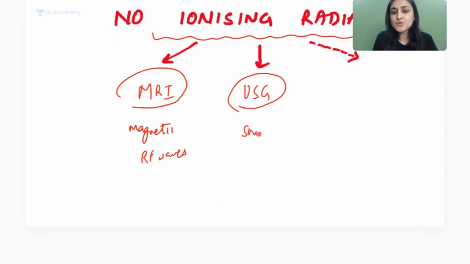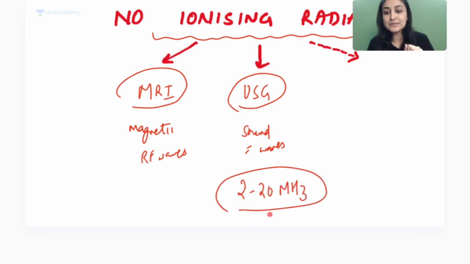Ultrasound uses what? It uses sound waves. Remember sound waves through which you are listening to me? Those sound waves, but not. Can you listen when ultrasound is happening? No. What is the frequency of these sound waves? It is 2 to 20 megahertz, right? So it's very, very high. It's not in the audible range. So 2 to 20 megahertz sound waves is what we use for ultrasound, and that is why no ionizing radiation.